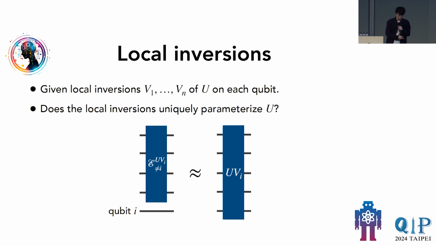Now, suppose we are given the local inversions for each qubit. So we have a big unitary U, and for each qubit, we have these local inversions, which act on only a few qubits. How do these local inversions parameterize the big unitary U? Or do they even uniquely specify one? For example, if we think of it in terms of states, if we have a quantum state with n qubits and we look at, say, the reduced density matrices, that doesn't parameterize the state because it lacks a lot of information. So one could ask the same thing: if we have local inversions for every qubit, does it really parameterize an n-qubit unitary U?